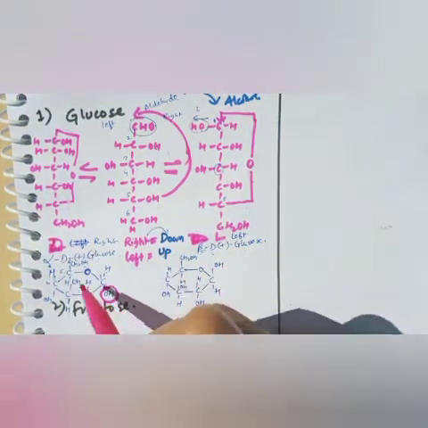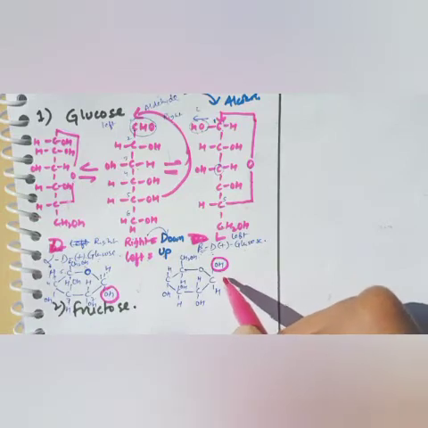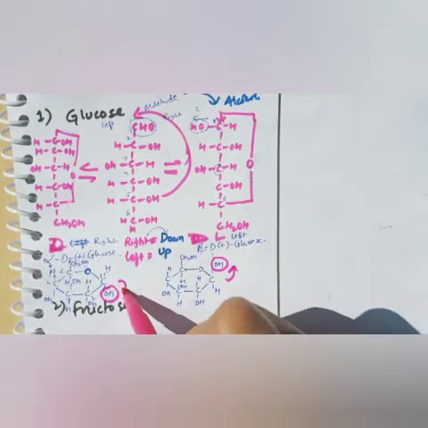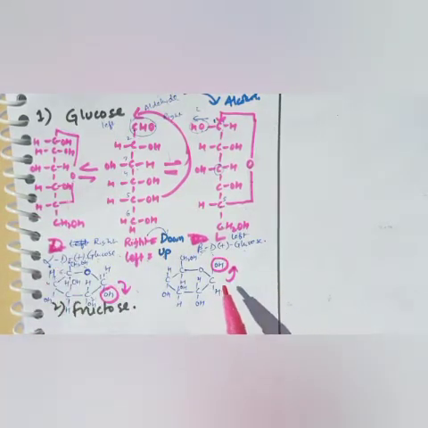It is down in alpha, and it is up in beta. The rest is the same. Okay, so this is the structure of glucose.